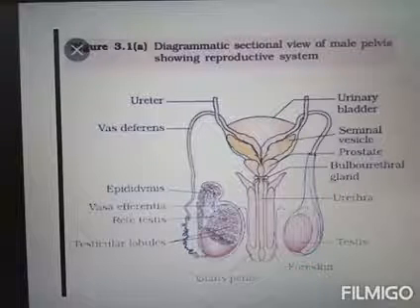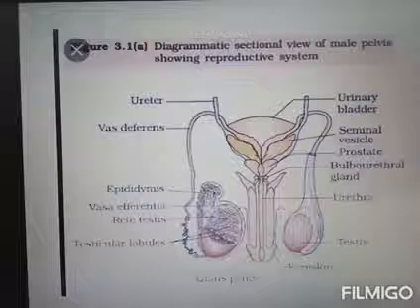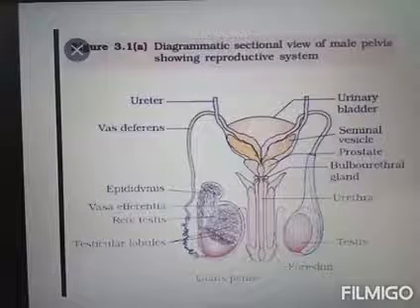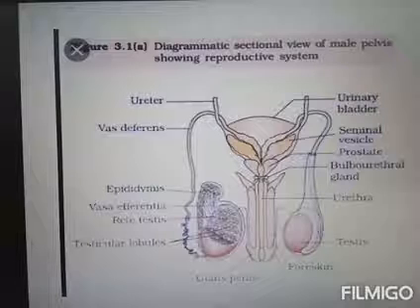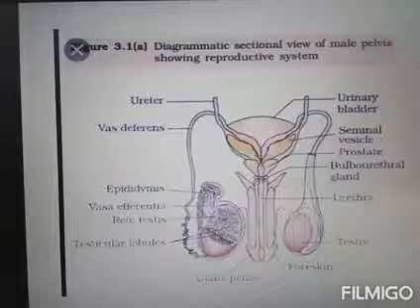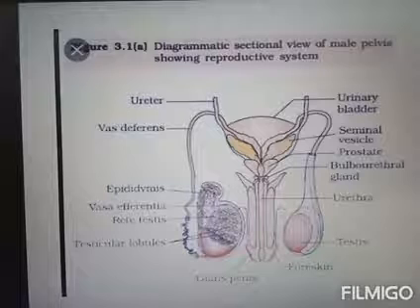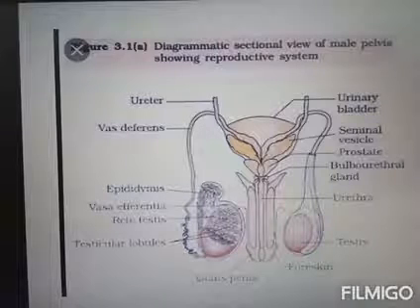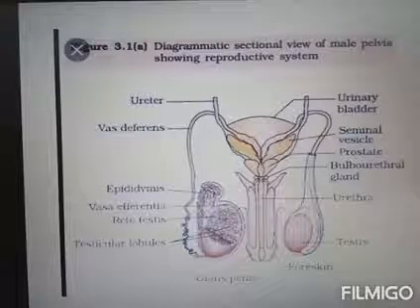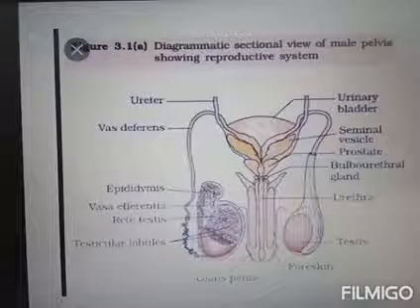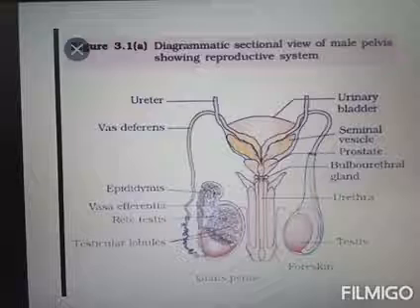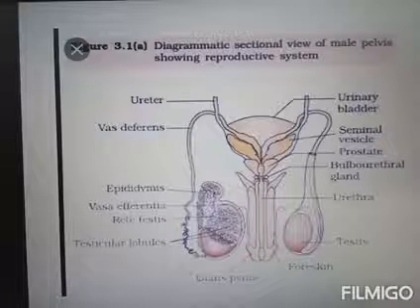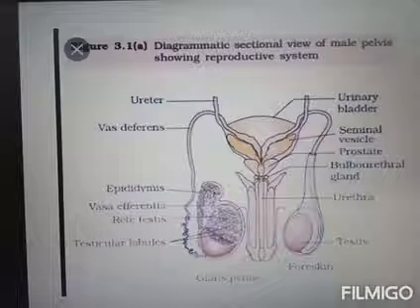Okay, near the seminal vesicle, the prostate gland is seen. It is the first part of the urethra, milky and slightly alkaline, and it forms 20% of the volume of the semen. Prostate secretion contains the material albumin, which is needed for the motility of the sperm.